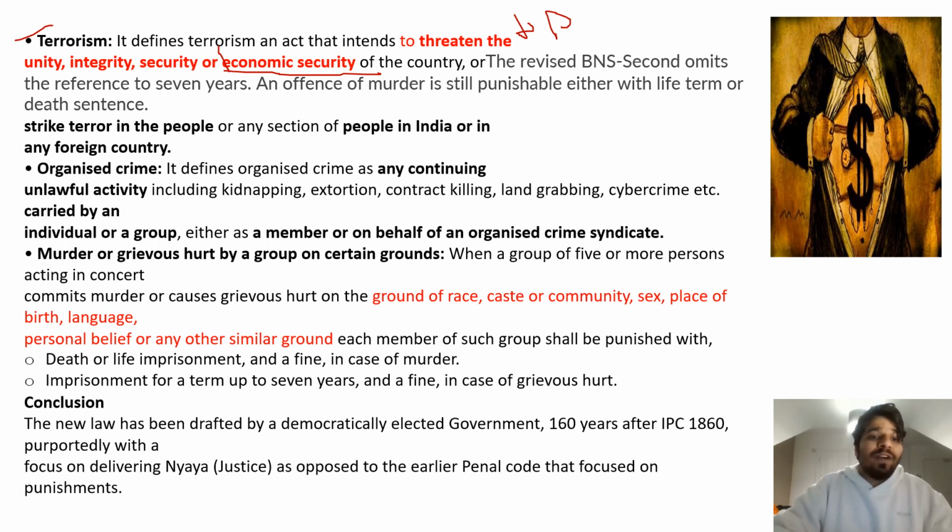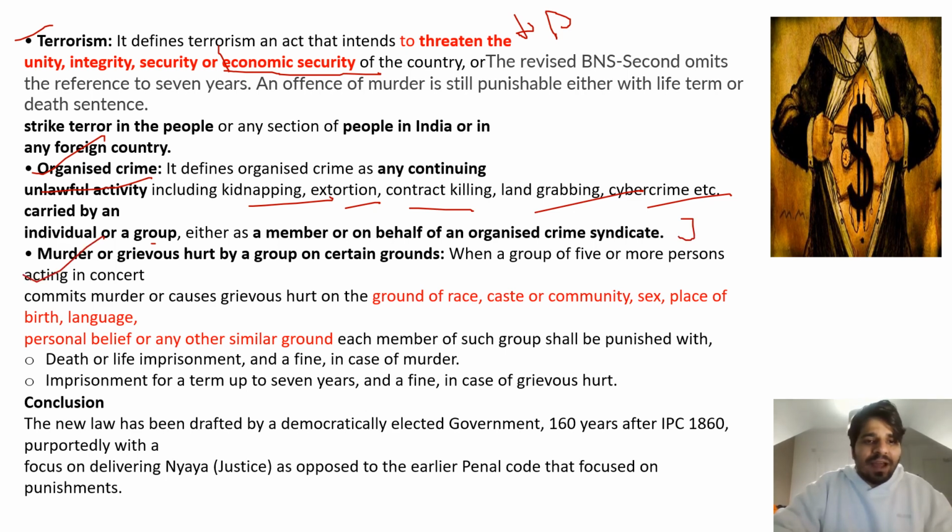It has also defined organized crime. What does it mean by organized crime, right? You can read this. It defines that any organized crime, any continuing unlawful activity, including kidnapping, extortion, contract killing, land grabbing, cybercrime, etc., carried out by an individual or group, either as a member or on behalf of an organized crime syndicate.